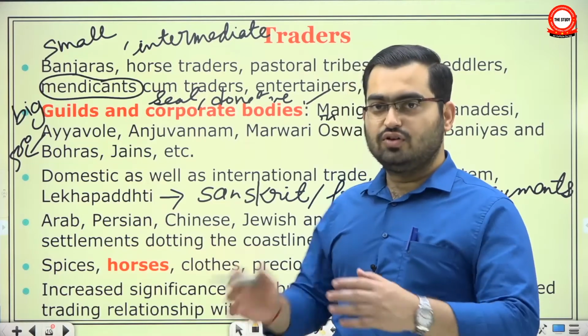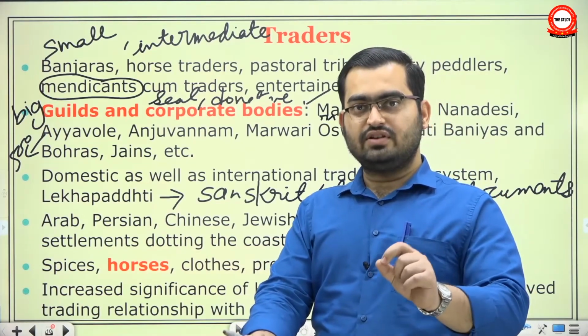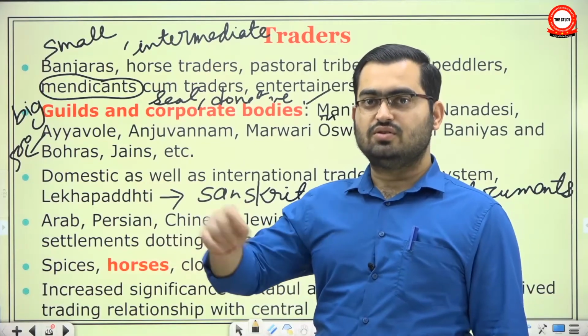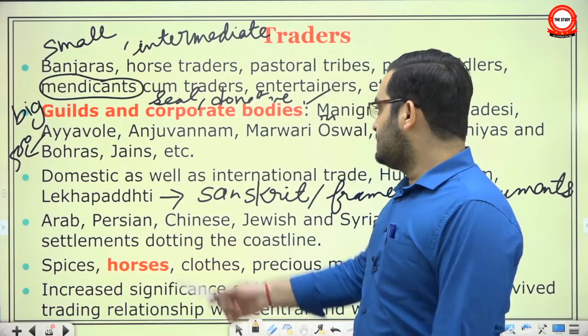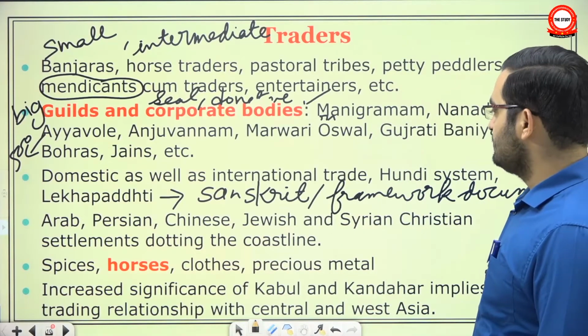So a set of ideal documents, on the basis of whose schematic you can write your own business contract and stuff. Such things have emerged that tell us that the situation of trade and commerce was very robust.